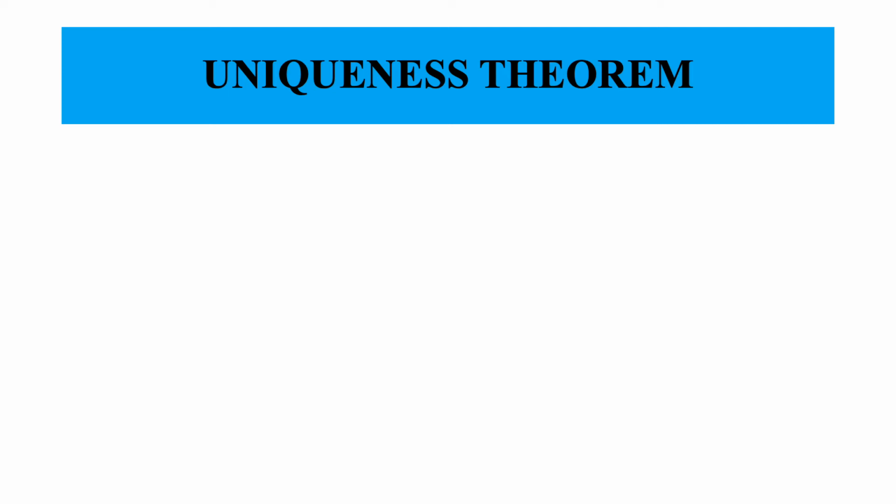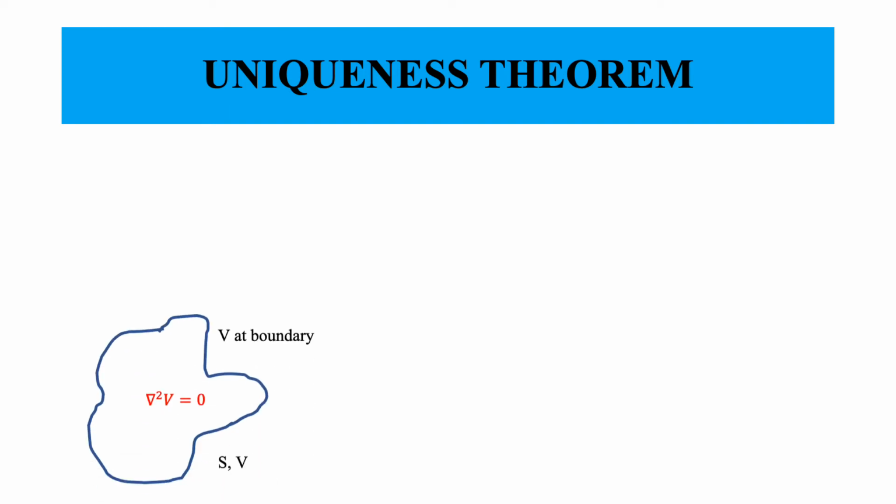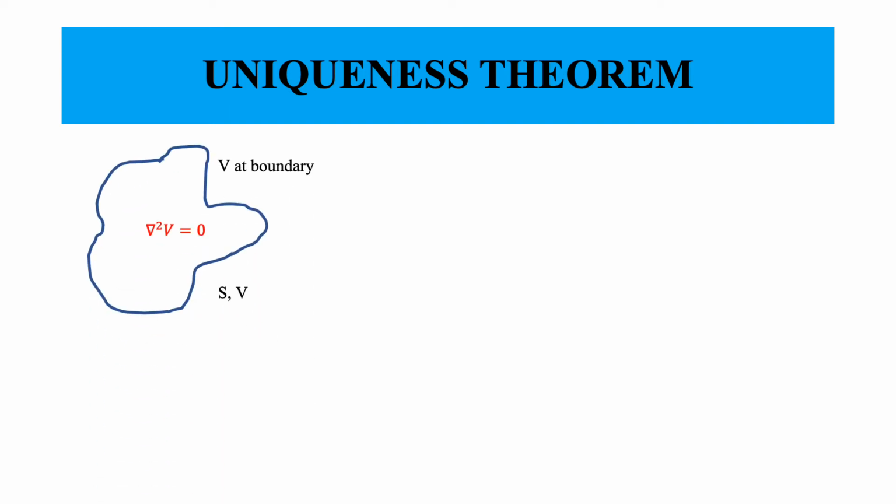Okay, so we will be dealing with this uniqueness theorem in a qualitative way. So we will not consider the real mathematical problems that might arise, but for our purpose the theorem will be developed sufficiently so that you will be confident that if you solve the Laplace equation or Poisson equation with a given boundary condition, then you have obtained only one solution, and the solution is going to be unique. Okay, so what is the uniqueness theorem?